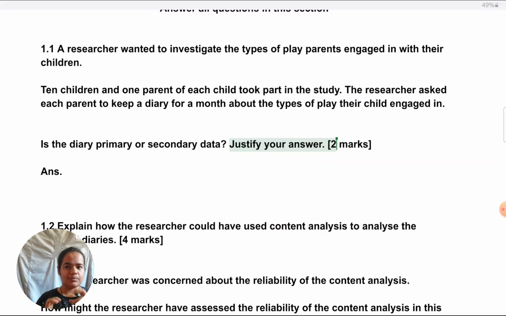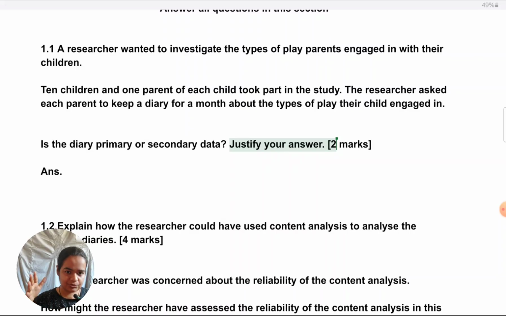So what happens is, because students think incorrectly, that's why they assume anytime it is documented, like if it's a diary or something, it has to only be secondary data. But if it is something like a researcher is personally observing something or is interviewing someone, then it is primary data. So this is a very big misconception.